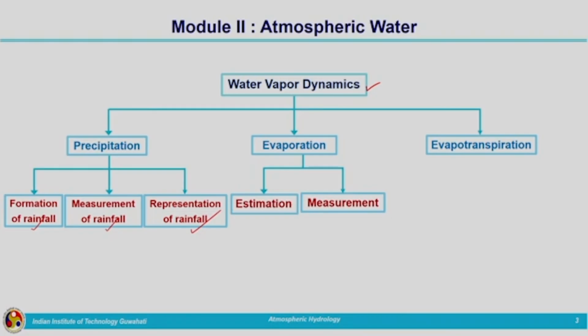Then the next process which we will be covering in this module is evapotranspiration, again the estimation and measurement. So, once we get complete knowledge about precipitation, evaporation, evapotranspiration, we will get an idea how water vapor can be modeled in the atmosphere.